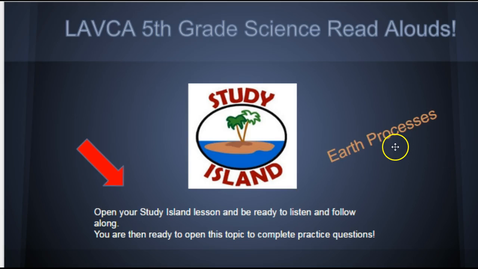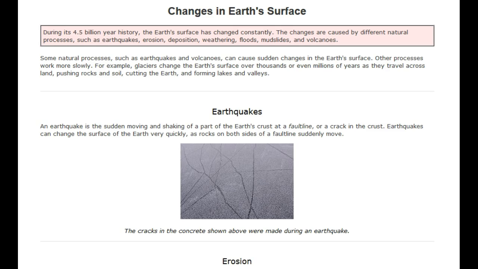Today's topic is Earth processes. During its 4.5 billion year history, the Earth's surface has changed constantly. The changes are caused by different natural processes such as earthquakes, erosion, deposition, weathering, floods, mudslides, and volcanoes.